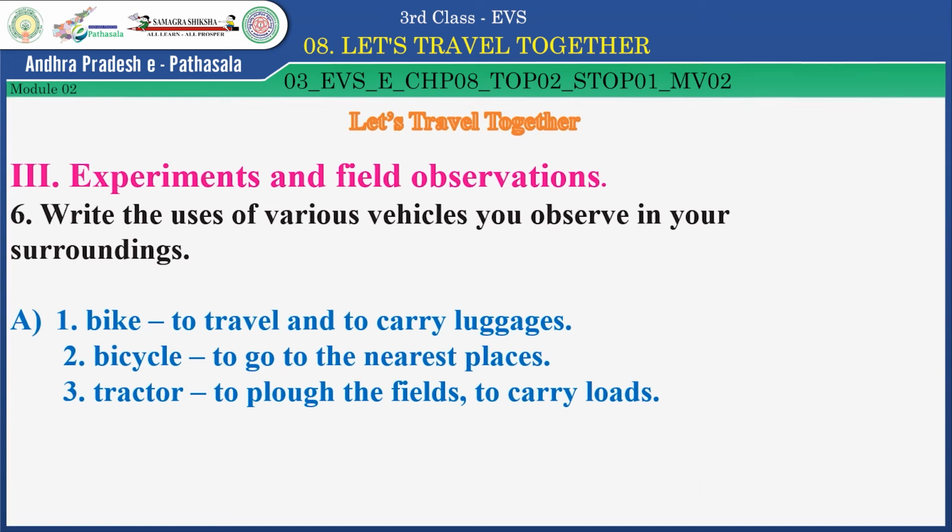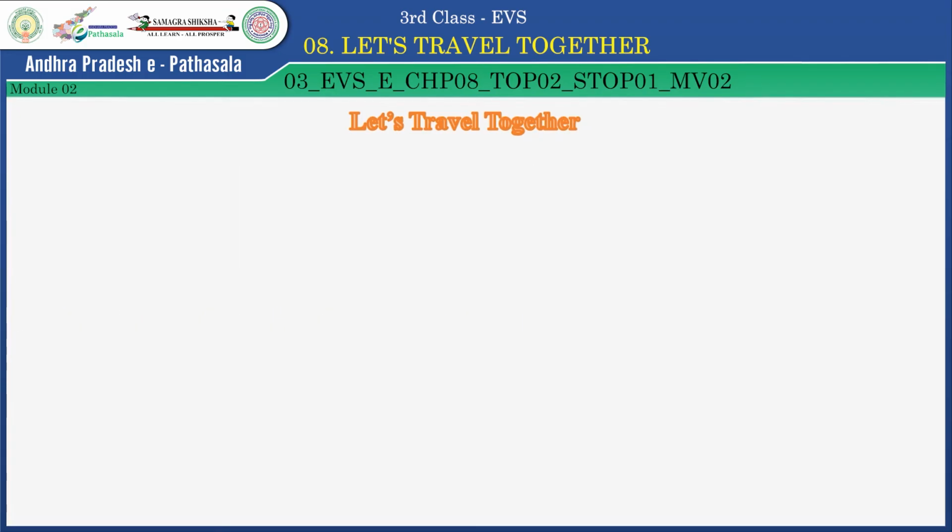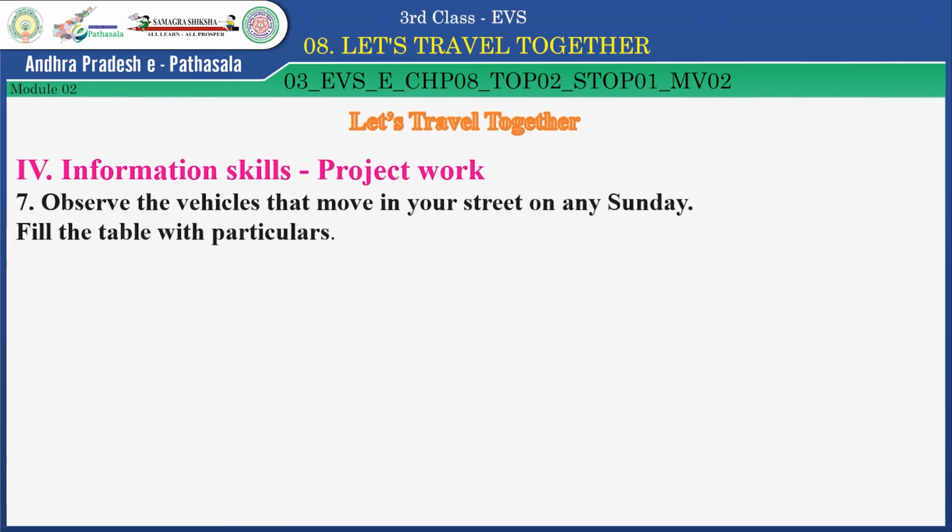Now, let us do the next activity, that is information skills and project works. Children, look at this question. Observe the vehicles that move in your street on any Sunday. Fill the table with particulars.